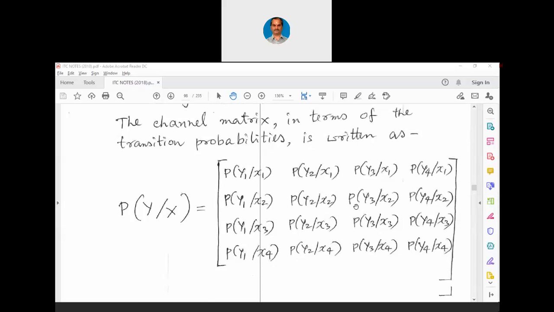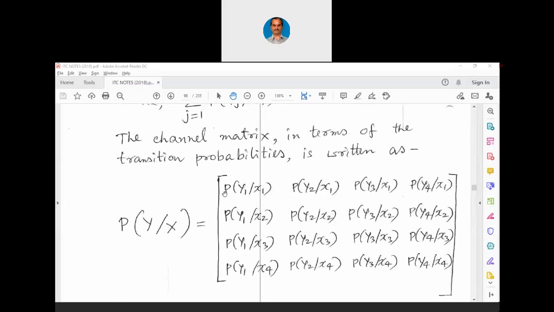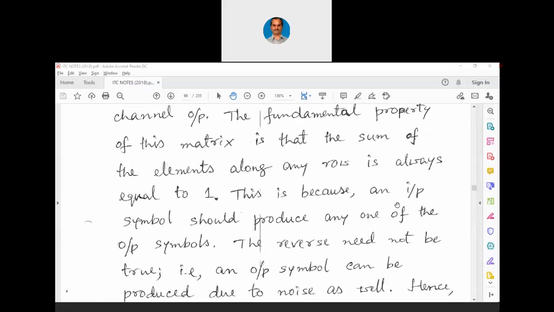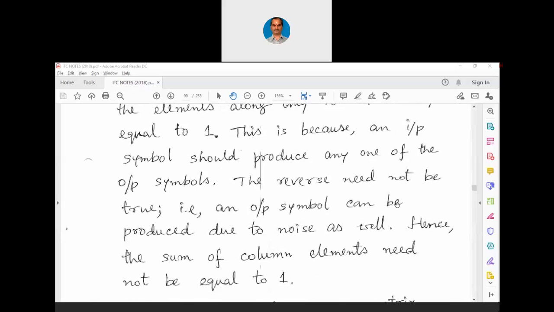So that way, the sum of columns is not going to be equal to 1, whereas the sum of rows is always going to be 1. That is one fundamental property of the channel matrix. So the reverse need not be true. An output symbol can be produced due to noise as well. Hence, the sum of column elements need not be equal to 1.